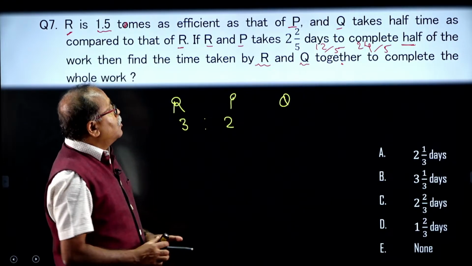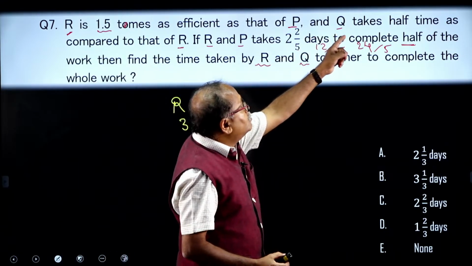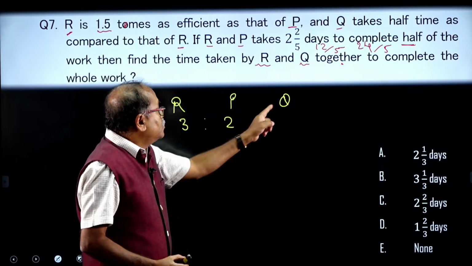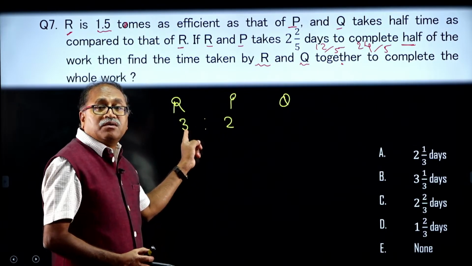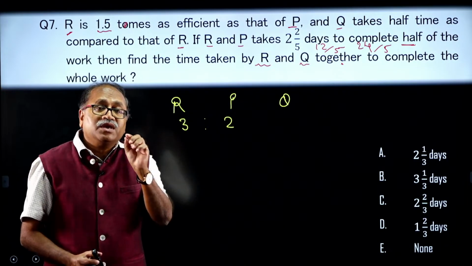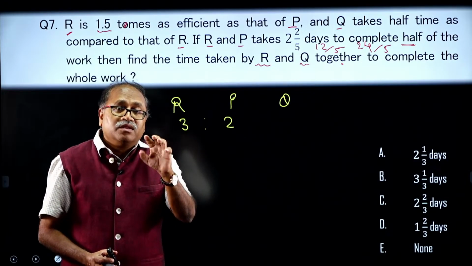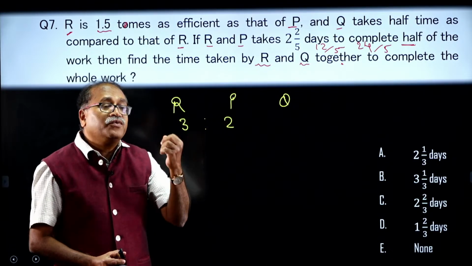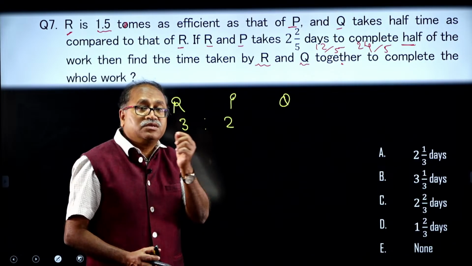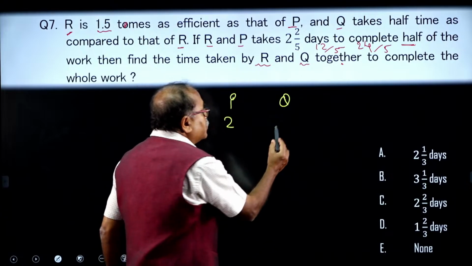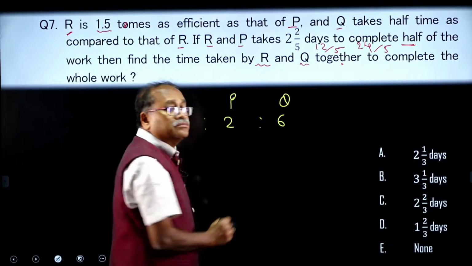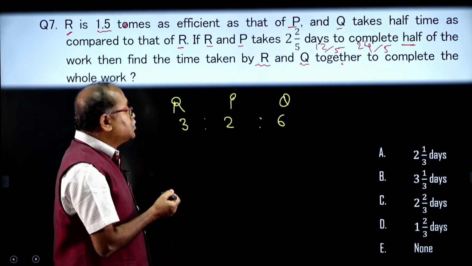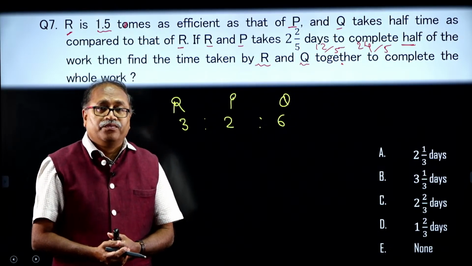Done. One more thing here: Q takes half the time as compared to R. If he takes half the time, that means he is double efficient. So, therefore, if the efficiency of R is 3, then the efficiency of Q will be 6. So, that way we have the efficiency ratio of R, P and Q.